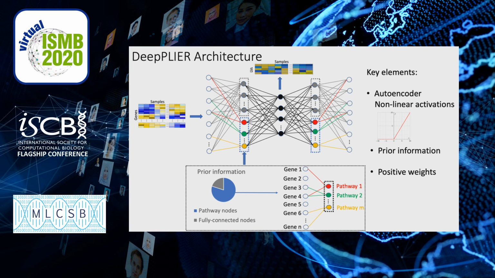Different from PLIER, we incorporate the prior information in two parts. Firstly, we have those colorful nodes which denote pathways. These pathway nodes are only connected to the genes belonging to each specific pathway. On top of that, we have fully connected nodes, which are connected to all genes. These fully connected nodes allow the network to learn important latent variables when some pathways are misspecified or partially missing. In addition to that, we further impose a positive weight constraint at each layer to ease model interpretation.